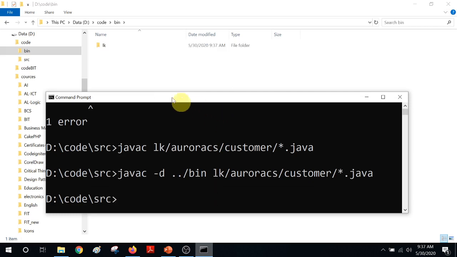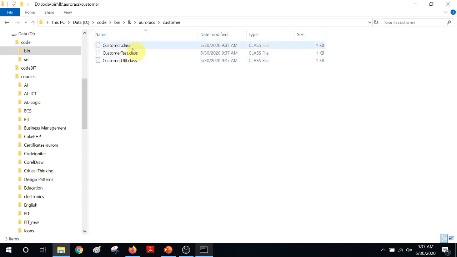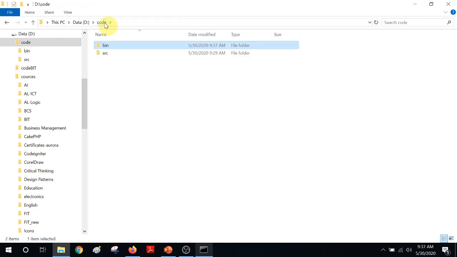Now you can see that under bin, a similar folder hierarchy is created: lk aurora cs customer, and that is where the classes are created. Right? So that is good. Even if you are using something like IntelliJ or Eclipse, it is also going to do the same thing. Now knowingly doing things is better, because once you are familiar with the command line, you know exactly what things your IDEs are doing.